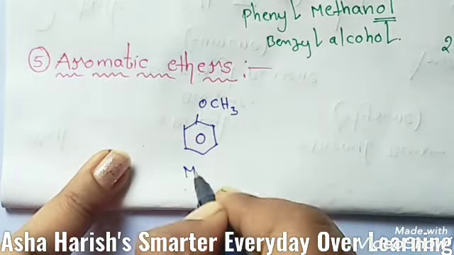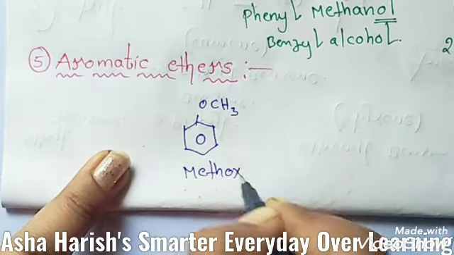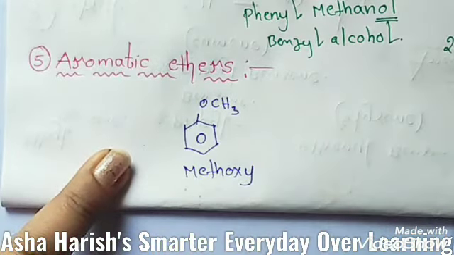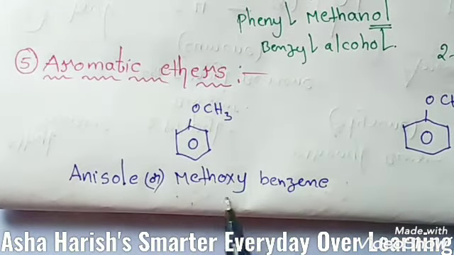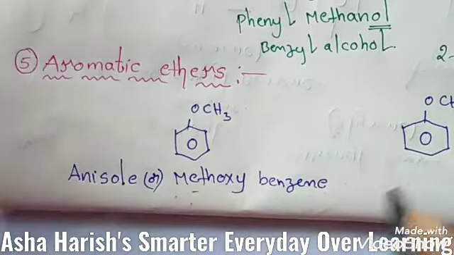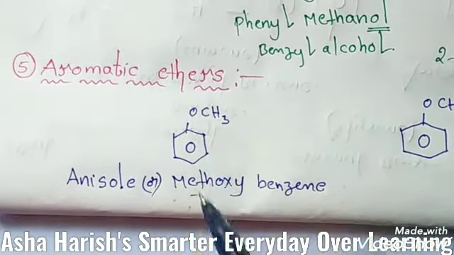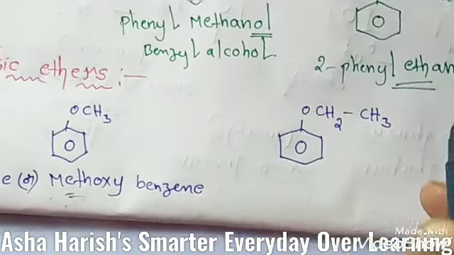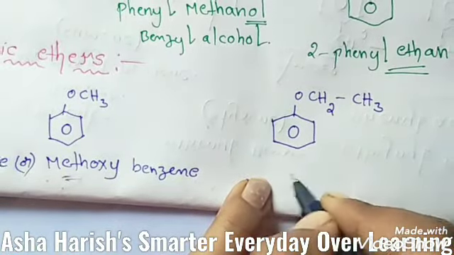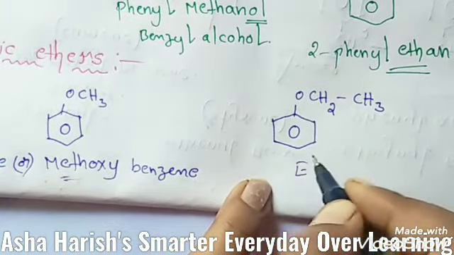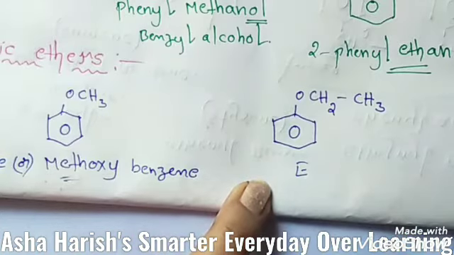This is the methoxy group. So you can say methoxybenzene, also called anisole or methoxybenzene. In the same way, in place of the methoxy group, the presence of OCH2CH3 means ethoxy. So students, the name should be ethoxybenzene.